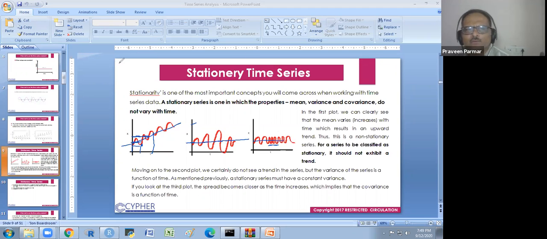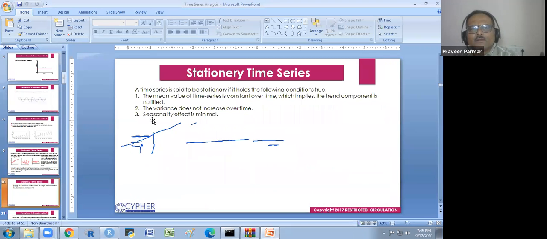So now one more slide will explain it better, because we have to understand this first. A time series is said to be stationary if the following conditions hold true. The mean value of the time series is constant over time, which implies the trend component is nullified. And the variance does not increase over time. And the seasonality effect is minimal. So it should be like that.